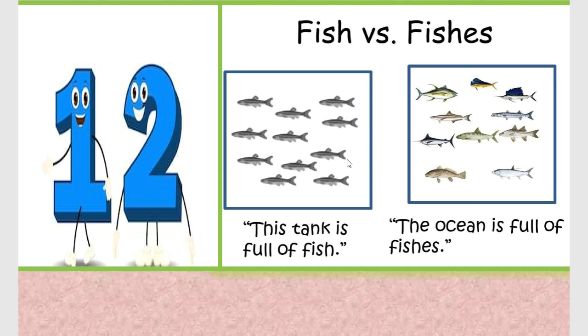This tank is full of fish. Why? There are many fish, but all are of the same species, same variety. And the ocean is full of fishes. Why? Because the ocean is full of a variety of fishes. There are stonefish, there are sharks, there are clownfishes, there are dolphins. There are so many types of fishes.